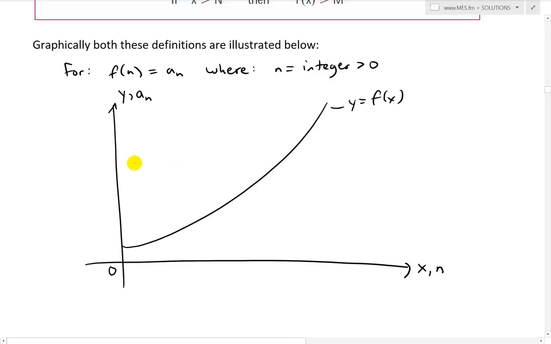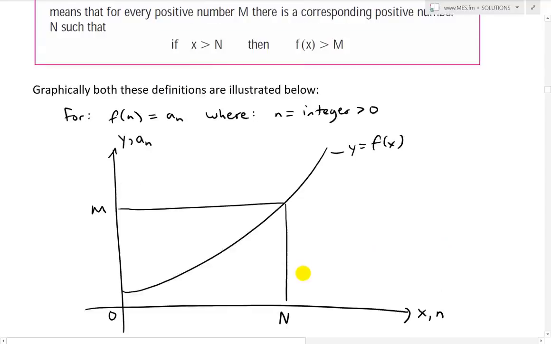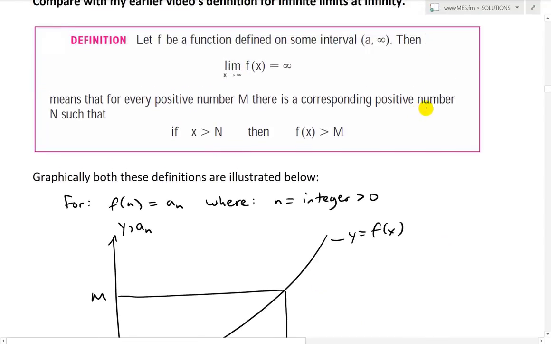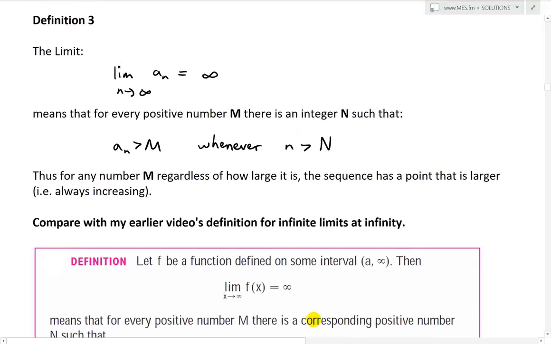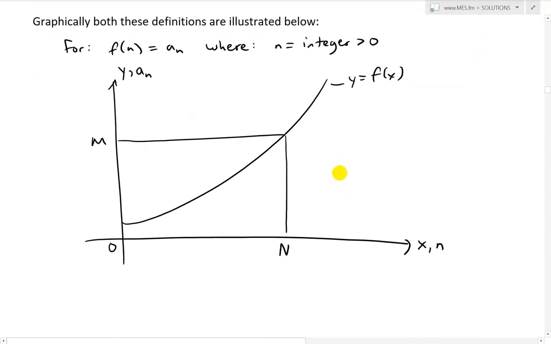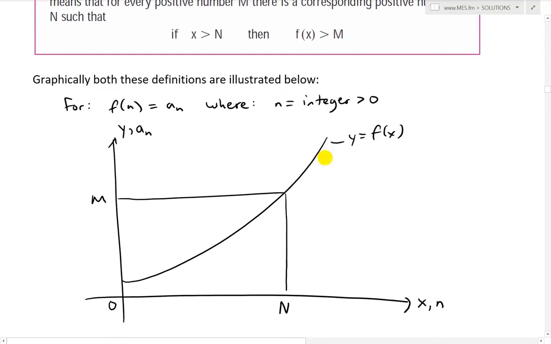Then there's always a number M over here such that this number M corresponds to a number N, in this case an integer for our other case. But right now it's going to be a number N, so all we do is replace a positive number with a positive integer, such that we have f of x greater than M, if x is greater than N.